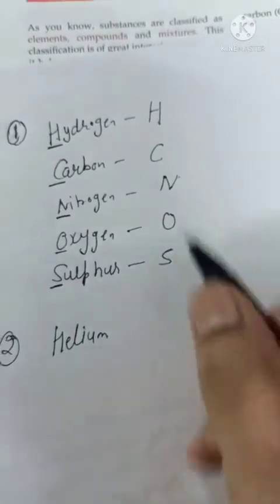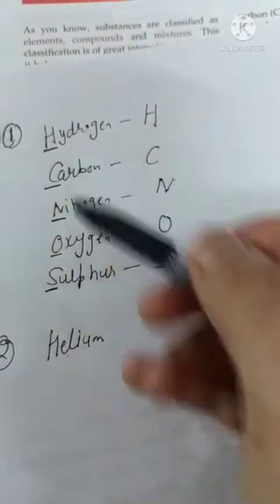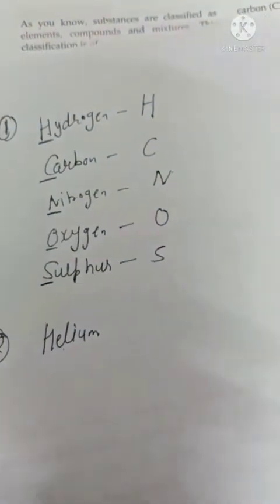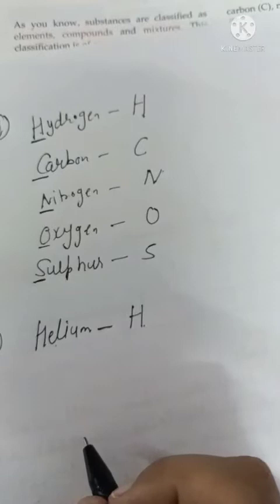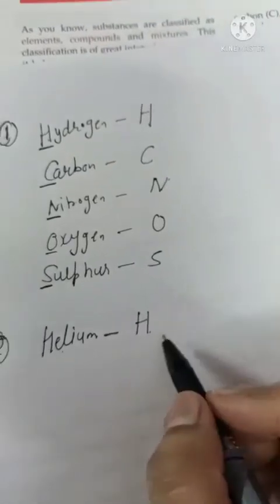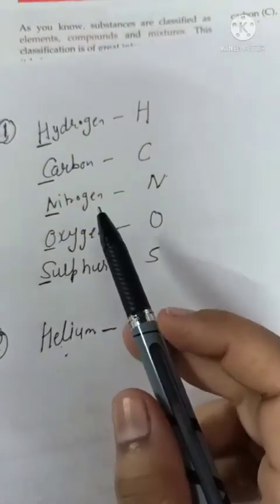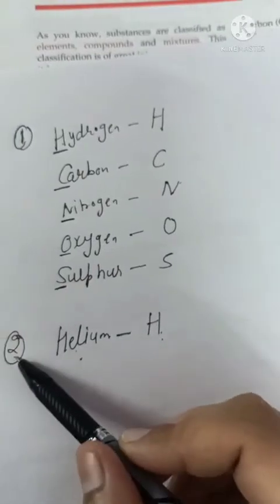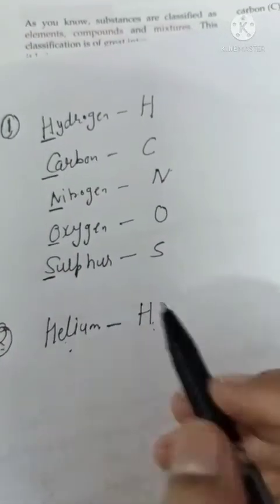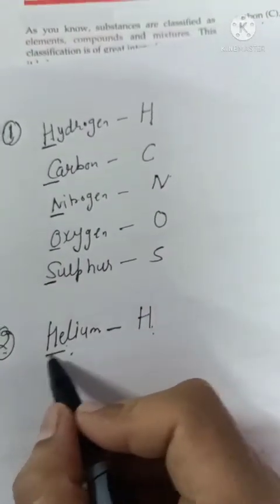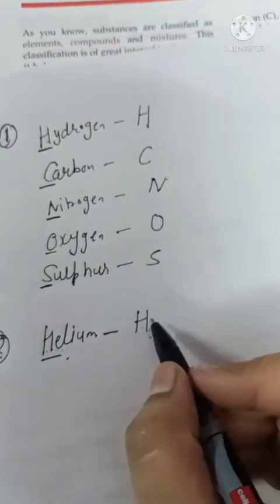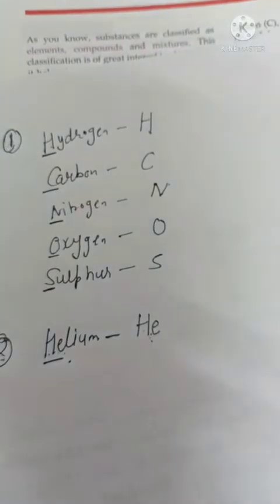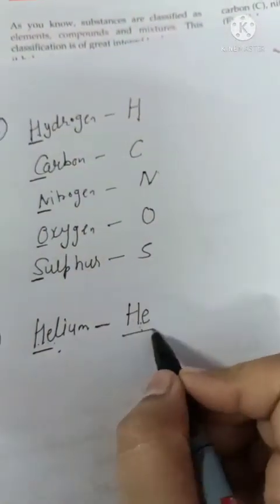Now if we look at hydrogen and helium, for both the first letter is H. So for helium, if we again write capital H, we will get confused whether H is the symbol of helium or hydrogen. So for that we have a second rule: we write the symbol with the first two letters. First letter capital H, and second letter small e. This is the symbol of helium.